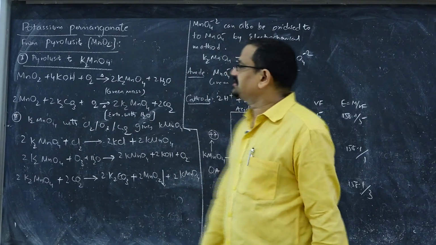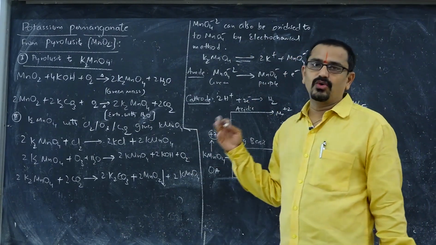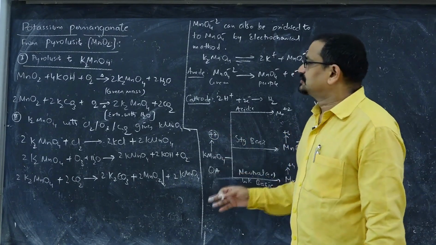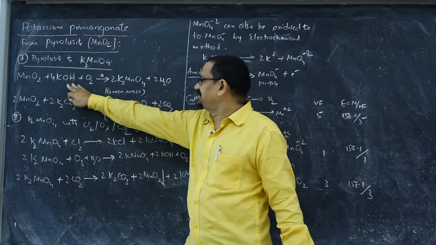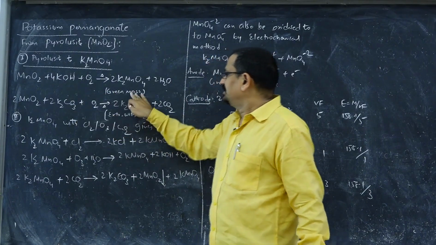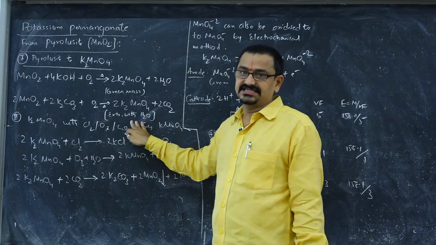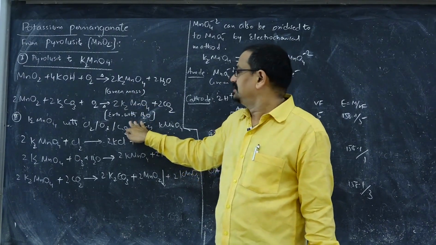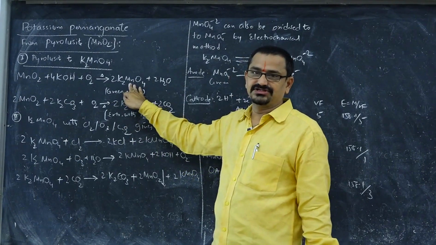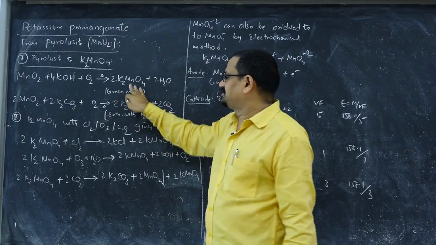About potassium permanganate, it can be prepared from the ore pyrolusite. When pyrolusite is treated with potassium hydroxide or a base like potassium carbonate, it gives a green mass of potassium manganate, where manganese is in +6 oxidation state. So Mn is getting oxidized to potassium manganate.